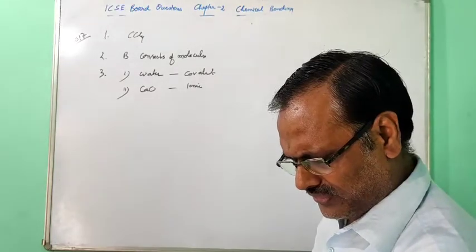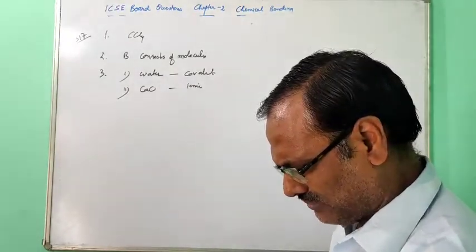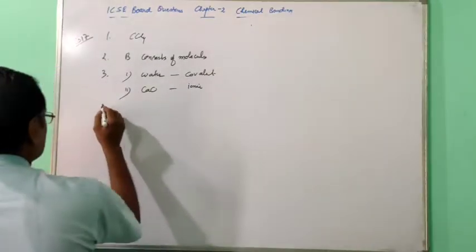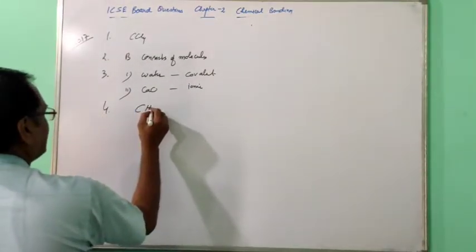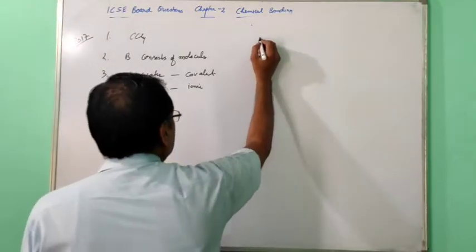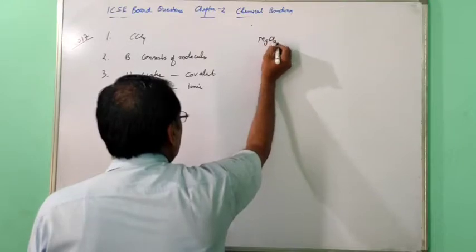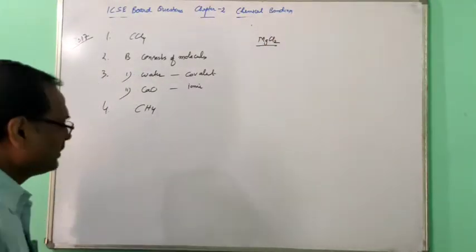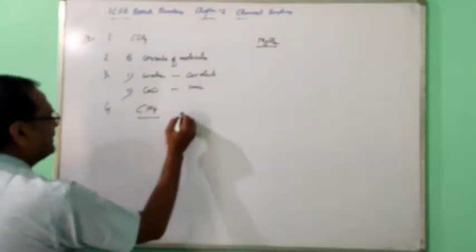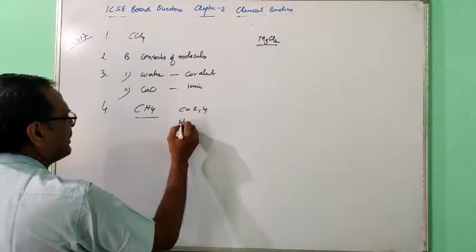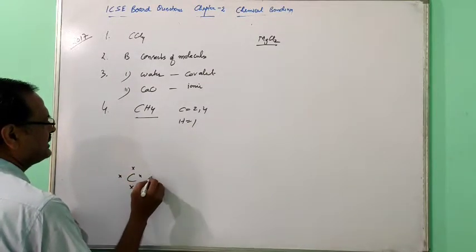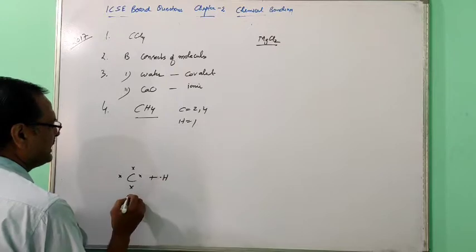Then the fourth one: draw the electron dot diagram to show the formation of methane and magnesium chloride. Two compounds are there. For methane, carbon is 2, 4 and hydrogen is 1. This carbon has 4 electrons, hydrogen 1 electron.